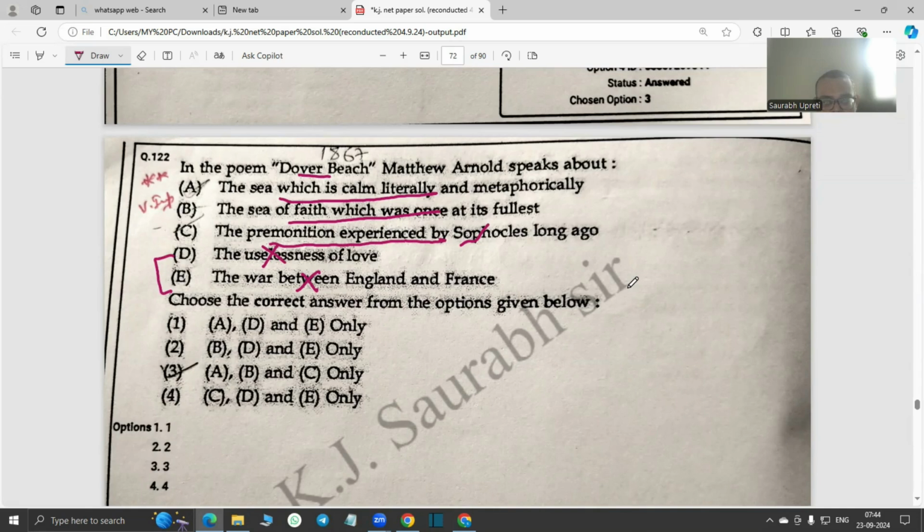A and B would definitely have to be there. So if you look at the options, A and B are not present in any other option except for the third option. So that brings C also into the equation. Okay. And then D and E are out.